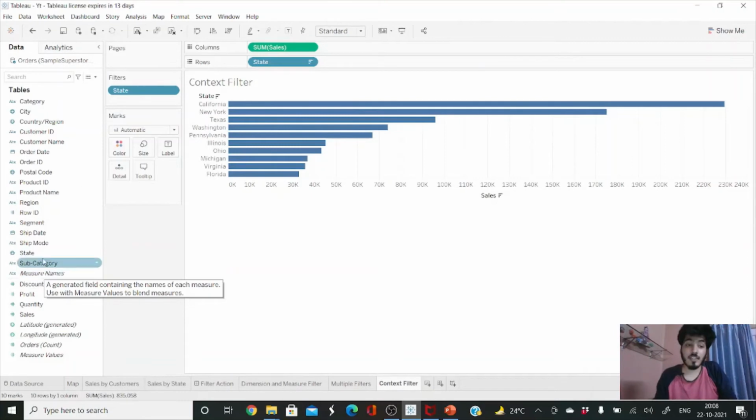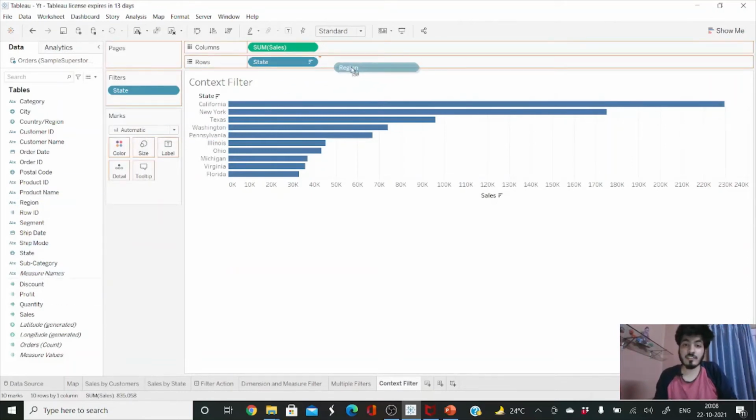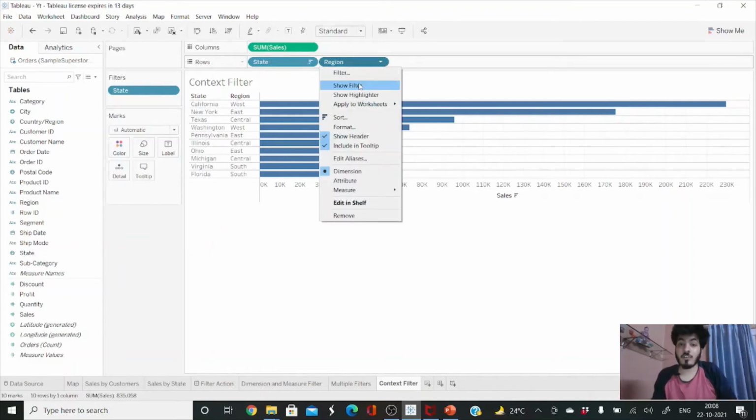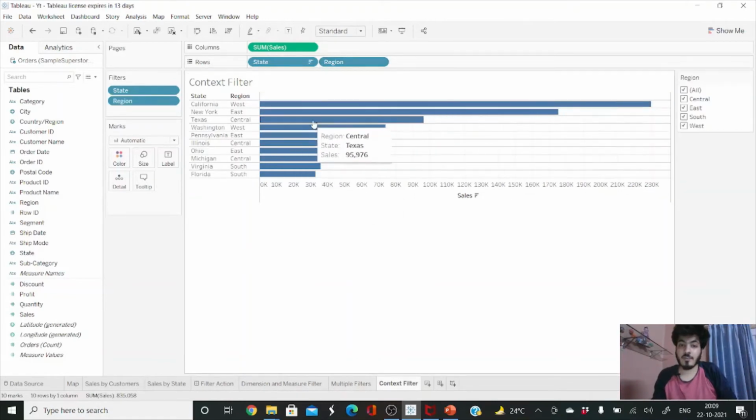Suppose I want to show region also. So I can just drag the region on the right hand side. Now you can see nothing significant has occurred, it is still showing the top 10 states, region wise. Now what if I want to filter the region also? It is pretty simple. We can just click on this drop down and click on show filter and it will do it, right? So let me try that. I have clicked on that.